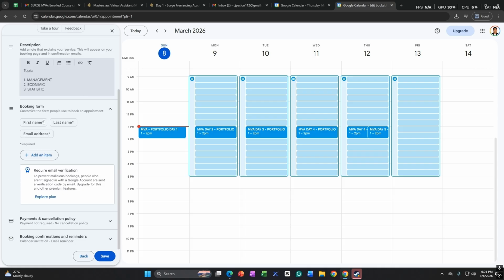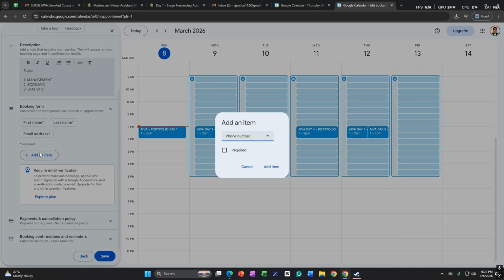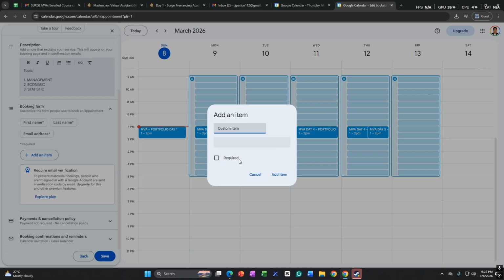When you add this one, you have to complete the requirements that have an asterisk. So first name, last name, and even the email address. And also you can add an item, so phone numbers, or you can also add custom items. Let's say license engineer.